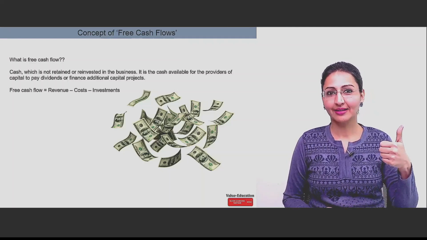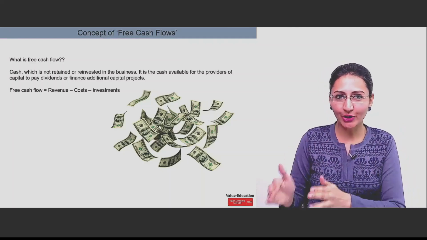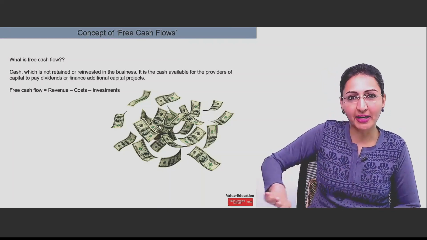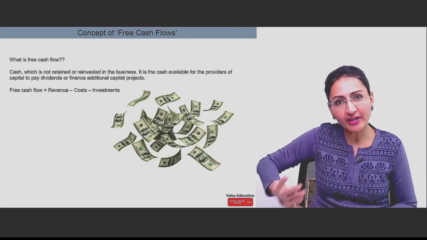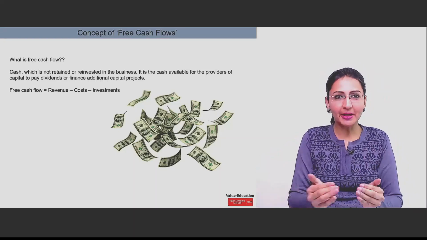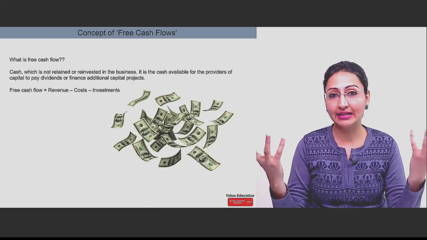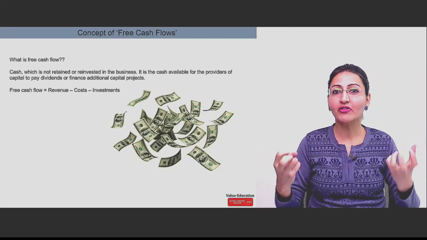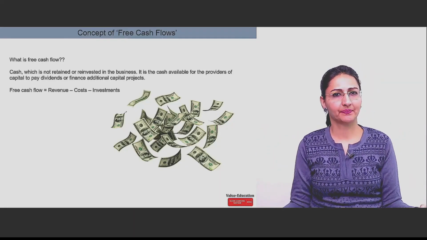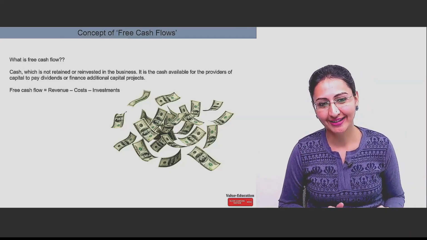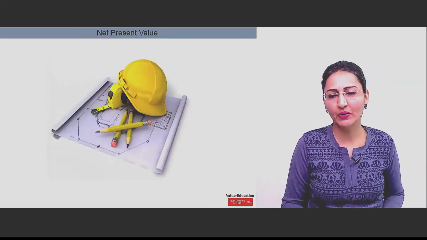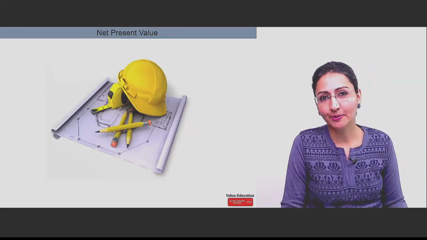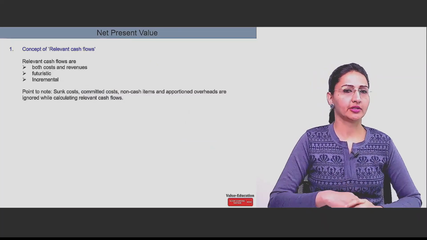So there is a small formula also devised here. One, all your revenue minus all your costs will give you the cash flow. Now, once you have taken out the money which you think has to be invested, the remaining is free for dividend payment, free for the purpose of distribution to shareholders. That's free cash flows. So this is the formula, just a simple one, nothing to worry on this.